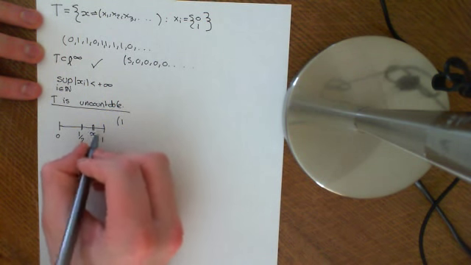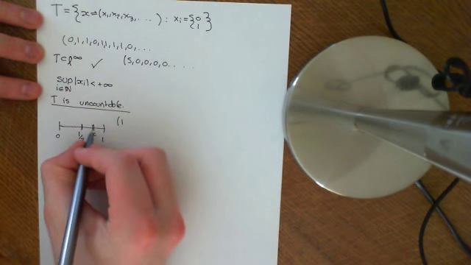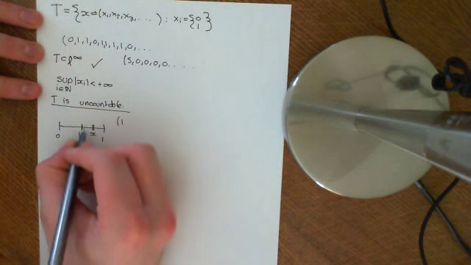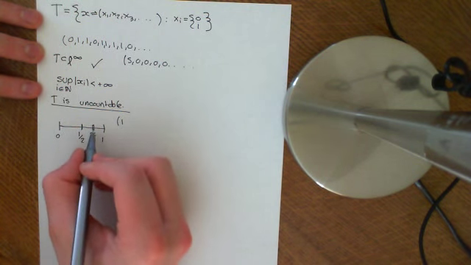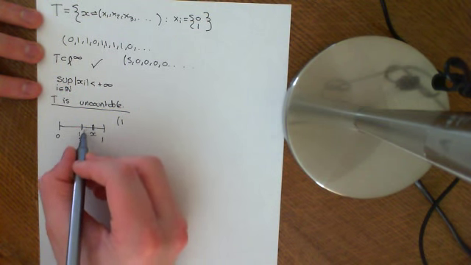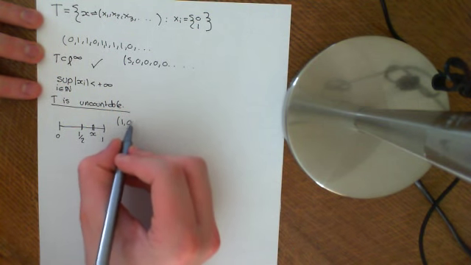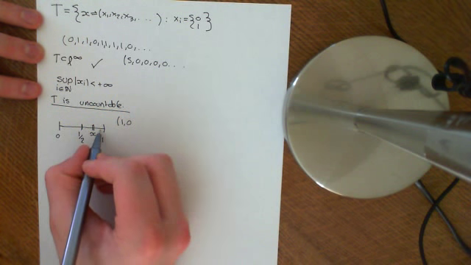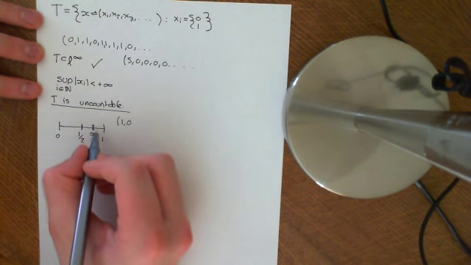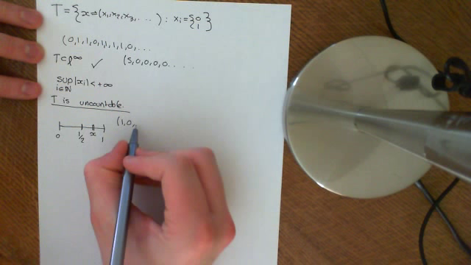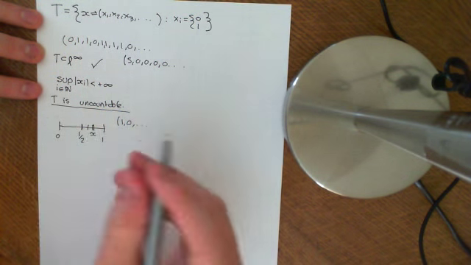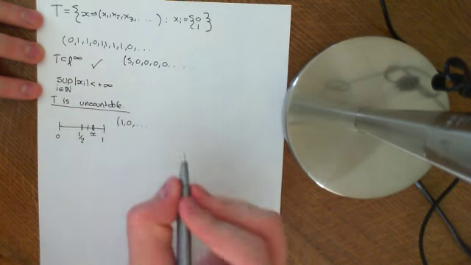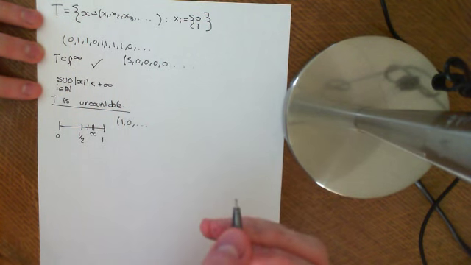So you split it up again, and it's either in the top half or the bottom half. In this case, I drew the division to the right, so it's in the bottom half, so we describe it as 0 for the second term because it's in the bottom half rather than the top half. If it was in the top half, we describe it as 1, and you go on and on, so you keep splitting up the interval it's in and giving you either a 0 or a 1. So that is the notion of a binary expansion of the real numbers.